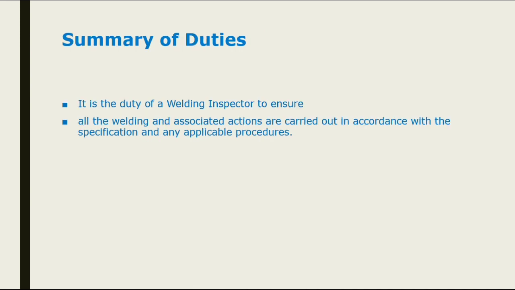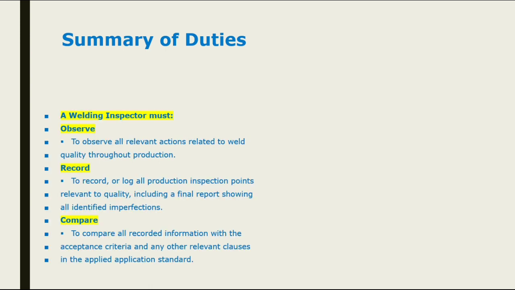It is the duty of the welding inspector to ensure that all welding and associated actions are carried out in accordance with specification and any applicable procedure. So the welding inspector must observe, record and compare. What does he observe? He observes all the welding activity. What does he record? He records what parameters the welder is applying during the welding. He must record somewhere. What does he need to compare? He needs to compare with the acceptable standard given by the client.